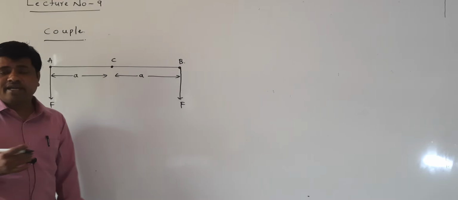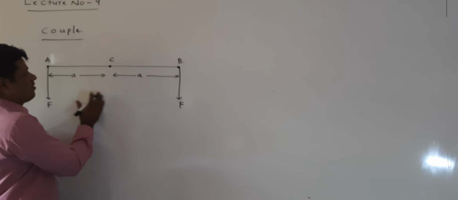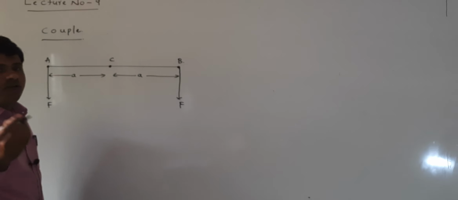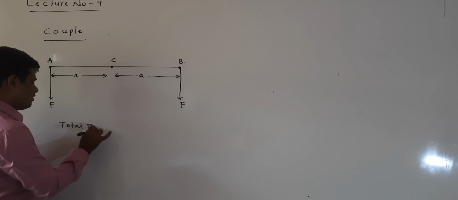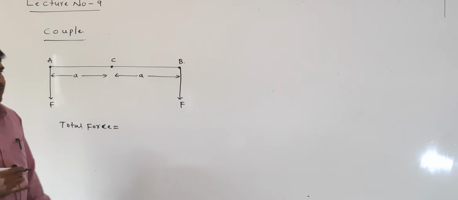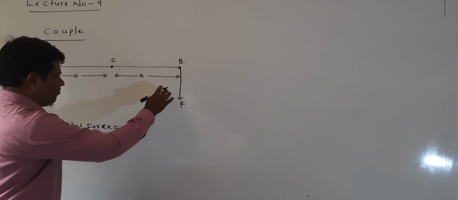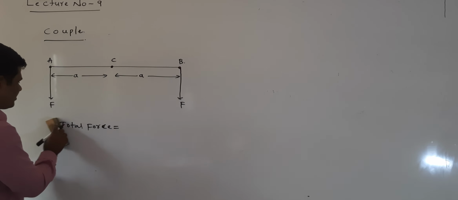Now, first of all I am calculating the total force on this body. Both forces are applied in this direction.